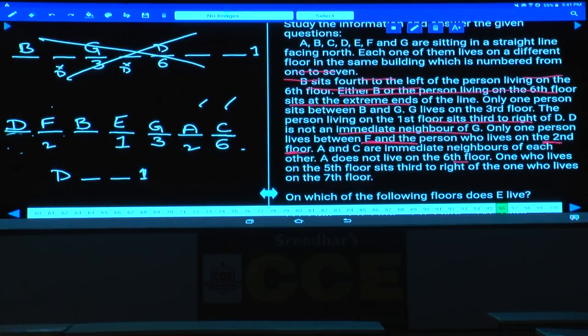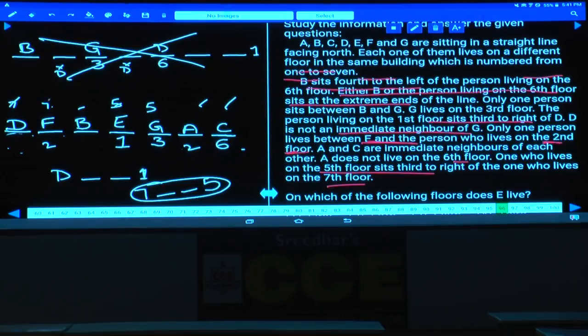And the one who lives on the 5th floor sits third to the right of the 7th floor, isn't it? Now we need to find out the possibilities for this. Can the 7th floor person be D? If the 7th floor person is D, and E must be on the 5th floor, which is not possible. This is ruled out. 7 cannot be D, isn't it? Can the 7th floor person be F? If the 7th floor person is F, then G must be on the 5th floor, which is also not possible.